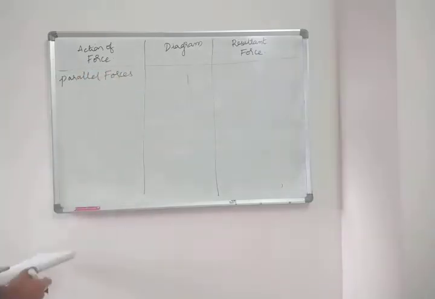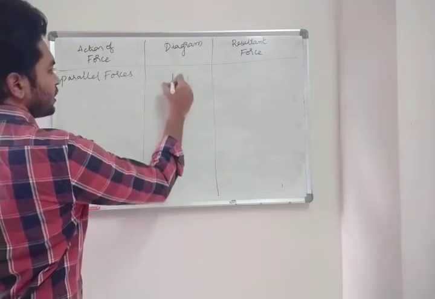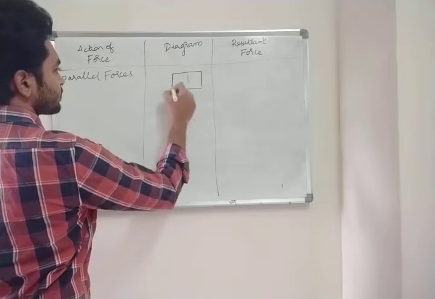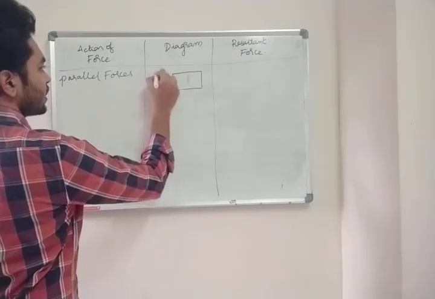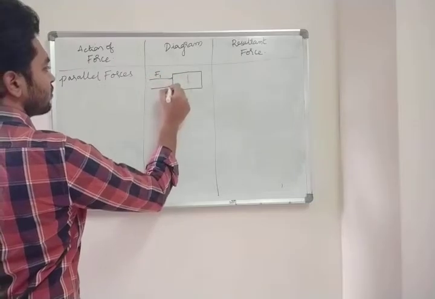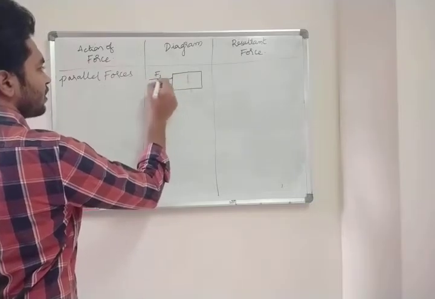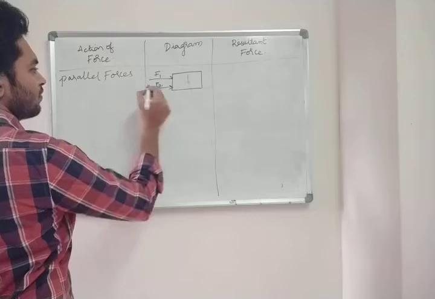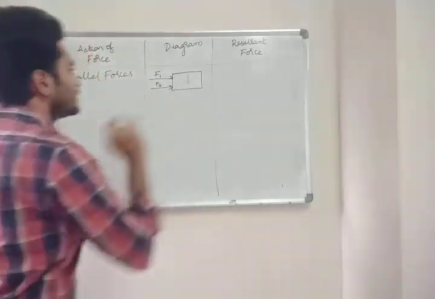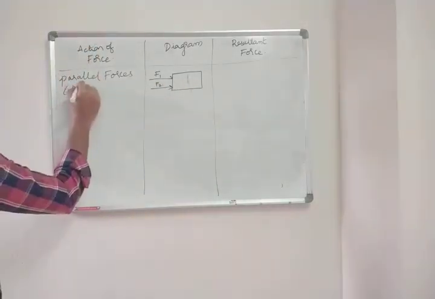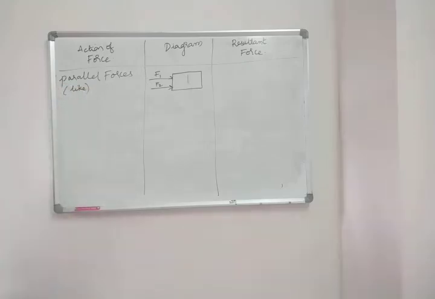Now how are these parallel forces? Suppose here a block is there. This is force F1 and this is force F2. Force F1 and force F2 both are acting in the same direction. You can call it like parallel forces, right?